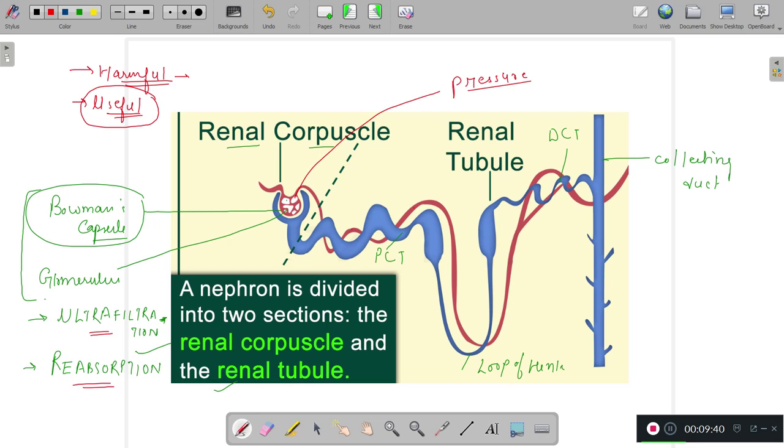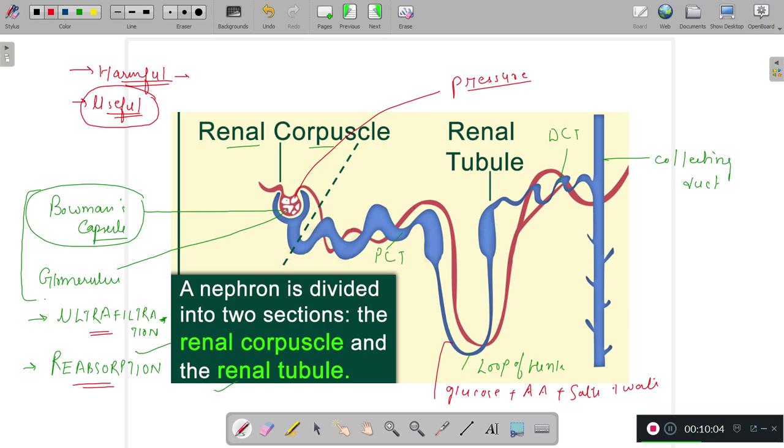You can write here: the glucose, amino acids, useful salts, right? Water. Reabsorbed here. Reabsorbed means reabsorbed in the blood, in this capillary only, the red one, right?